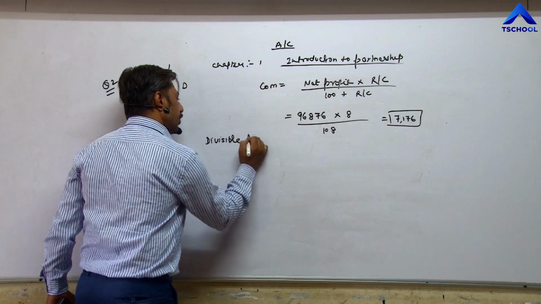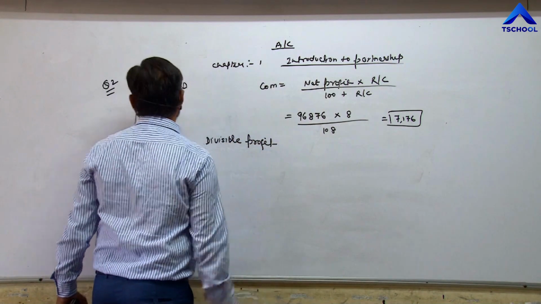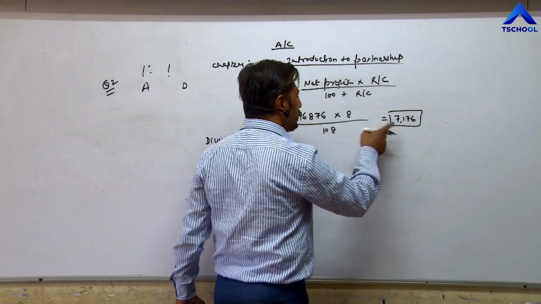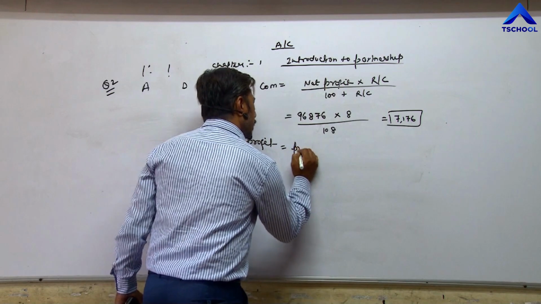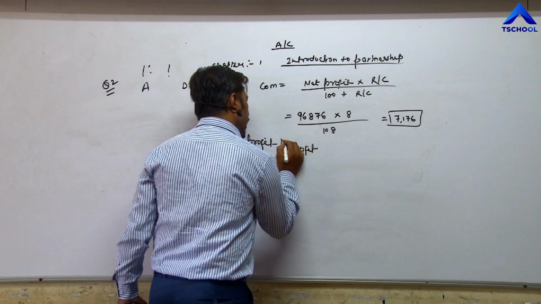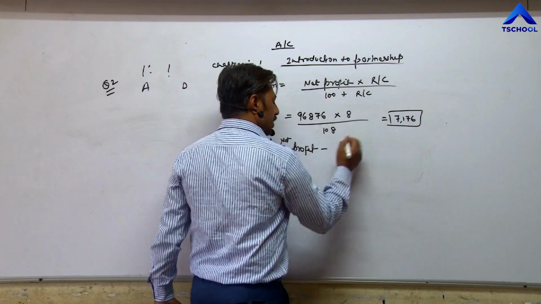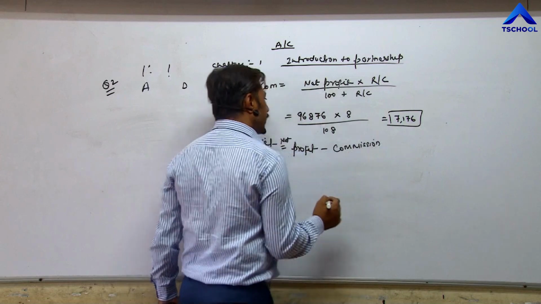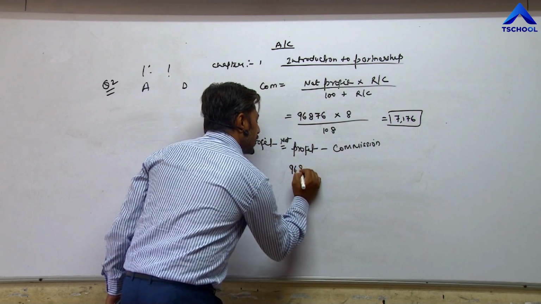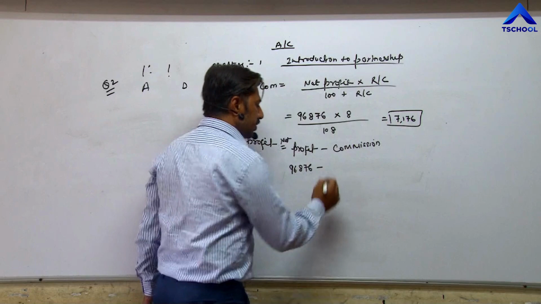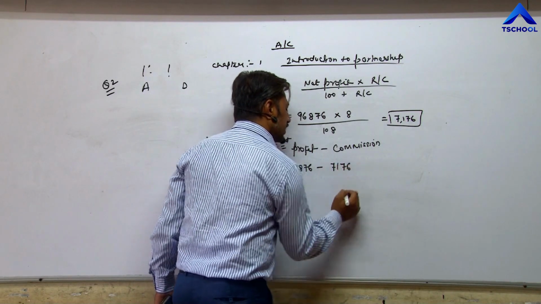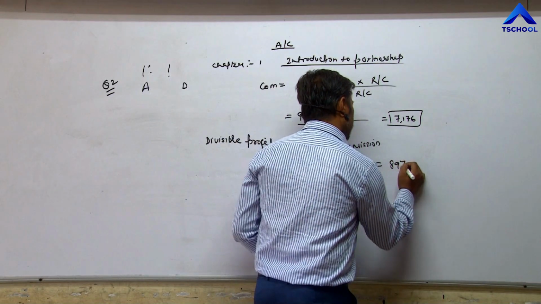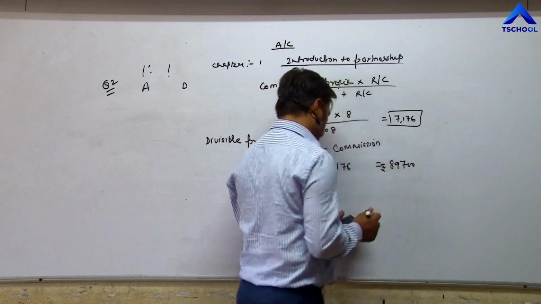Divisible profit. How we can get divisible profit? When we deduct this amount, means commission amount, from net profit. So formula becomes net profit minus commission. Net profit is 96,876 minus commission 7176 is equal to, we will get 89,700 rupees.